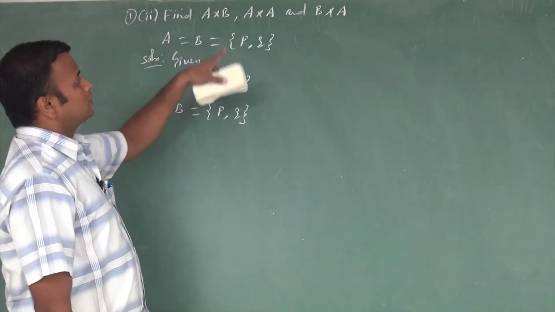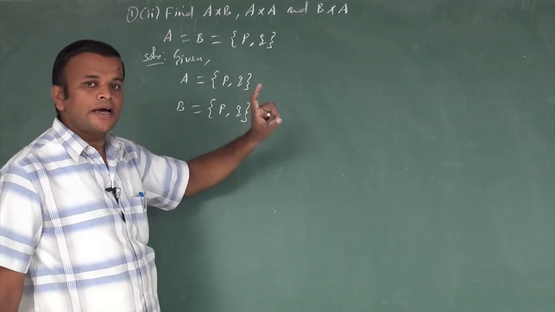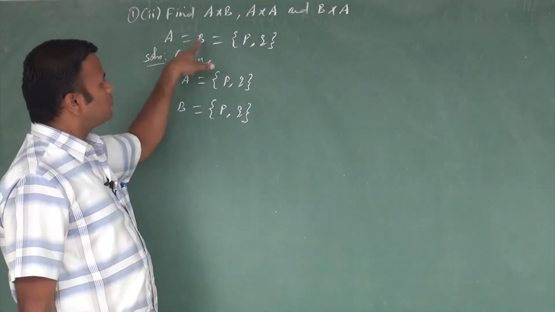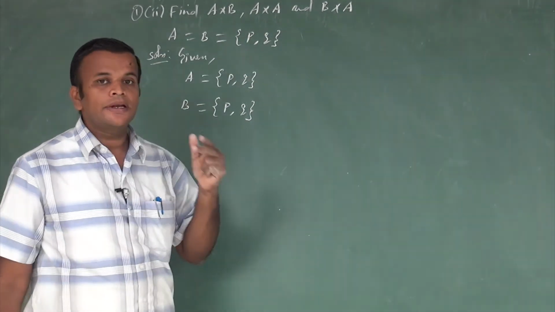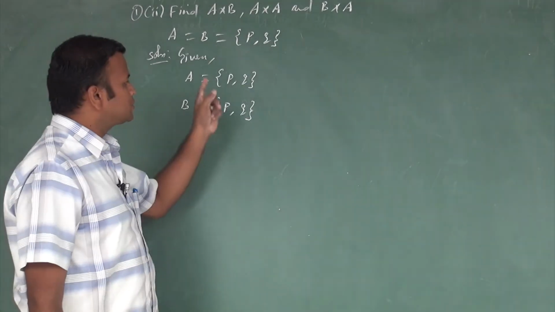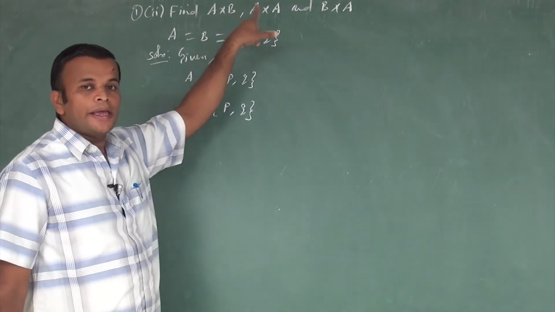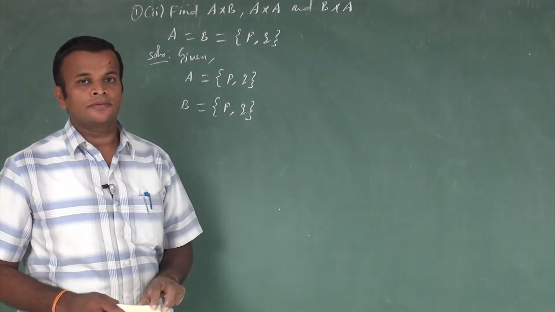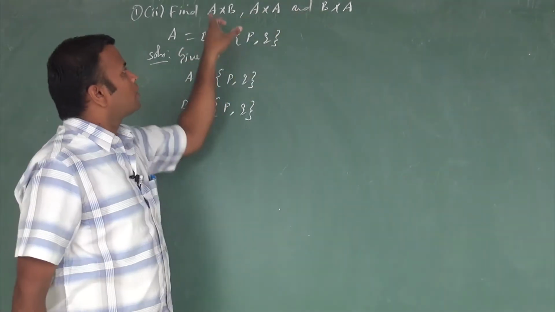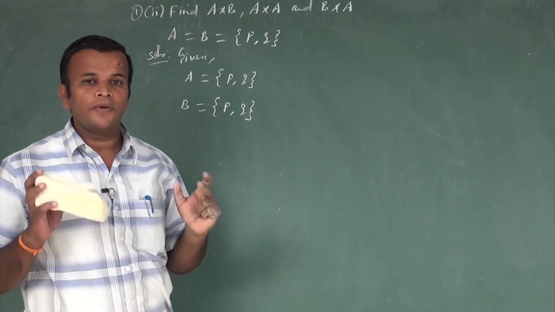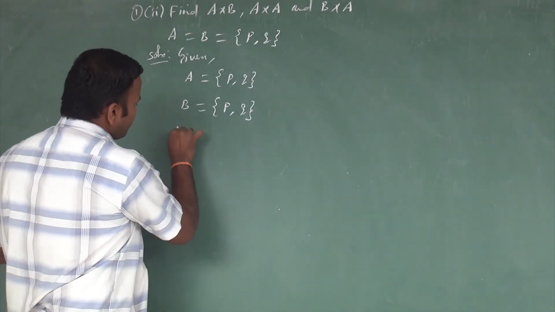Now you know very well how to write the cross product of any two non-empty sets. In the second subdivision, the question is the same, A cross B, A cross A and B cross A, but the sets differ. Here A is equal to B is equal to {P, Q}. So both contain an equal number of elements. What are the elements? P and Q. Now we find the same three, A cross B, A cross A and B cross A. I say all three Cartesian products have the same number of elements.